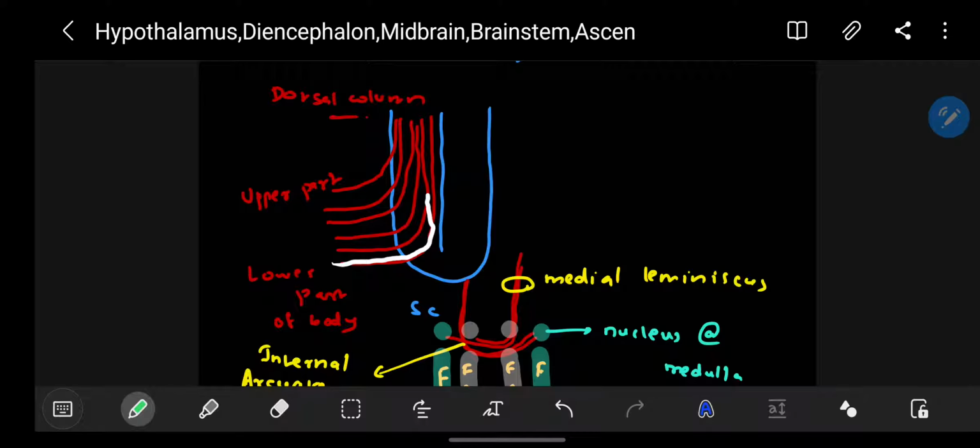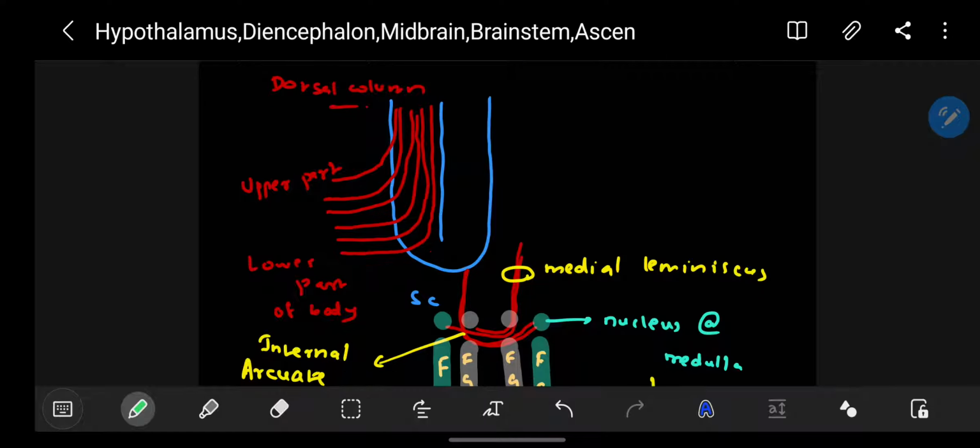is more medial, whereas information which is coming from the upper part of the body through the dorsal column is more lateral in the spinal cord. This will help you to localize the lesion in the spinal cord. That is, if a lesion is happening at the medial part of spinal cord, your lower part of the body will be affected. If the lesion is happening on the lateral side, that means your upper part of the body will be affected. So it helps in localizing the lesion.